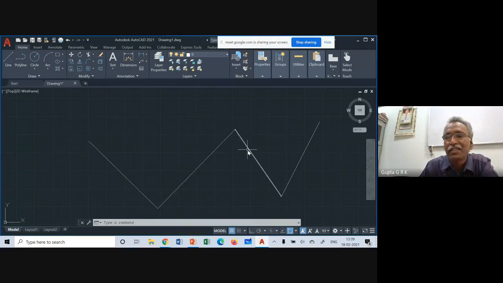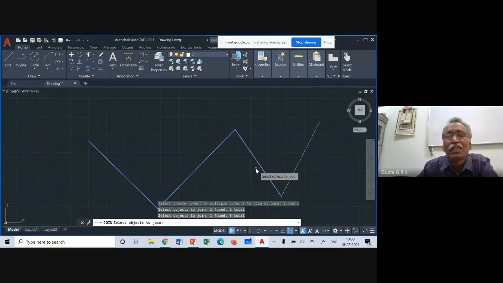Or you can give the join command, JOIN. Okay, so if you give the join command, it will ask what are the objects to be joined. So if I click here 1, 2, 3, or even 3 only can be joined, or 4 can be joined. Whatever is to be joined, I have clicked, selected, then enter. Now if you see here, all 4 lines became a single object. So it is like a polyline.